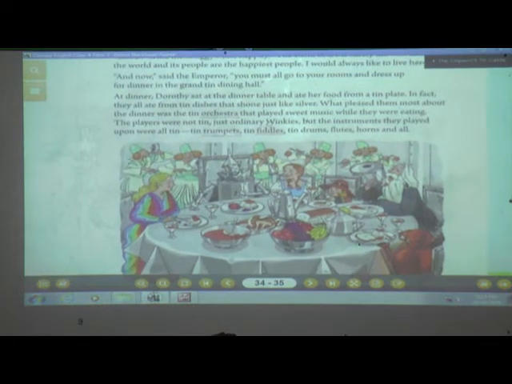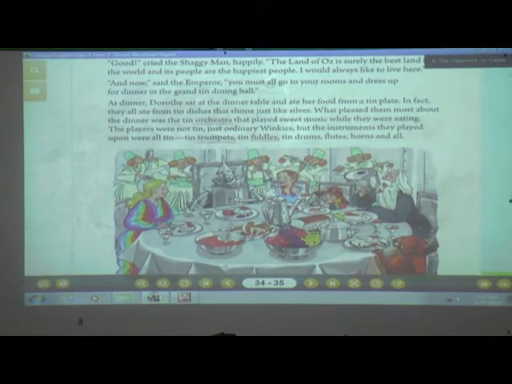"And now," said the emperor, "you must all go to your rooms and dress up for dinner in the grand tin dining hall." Now all this discussion was among them, and then the emperor is telling them that now we had a lot of discussion. Whenever any guest comes to our house, what do we do?